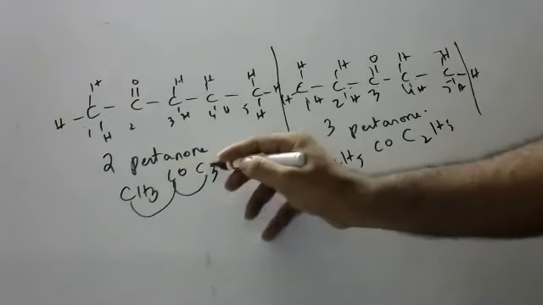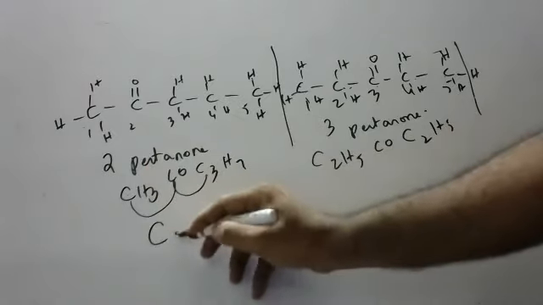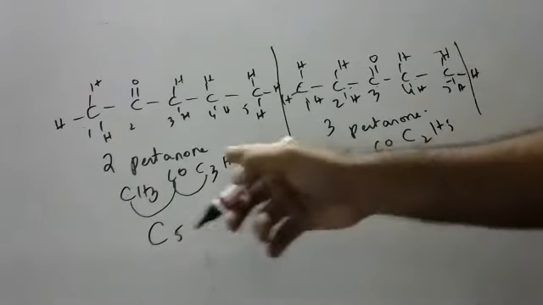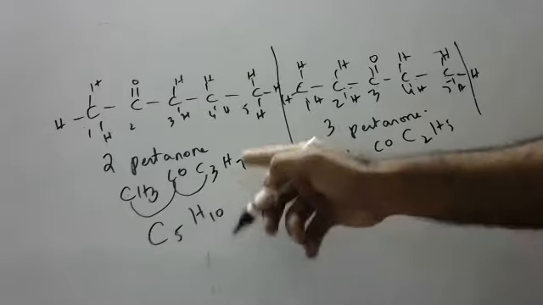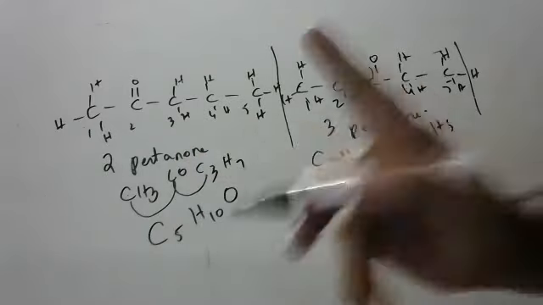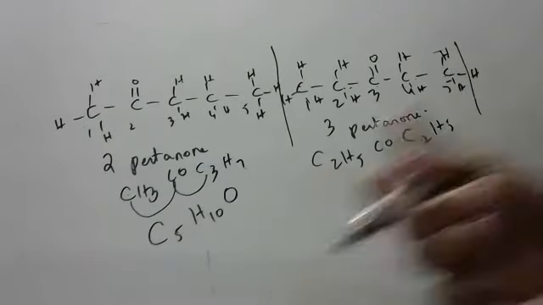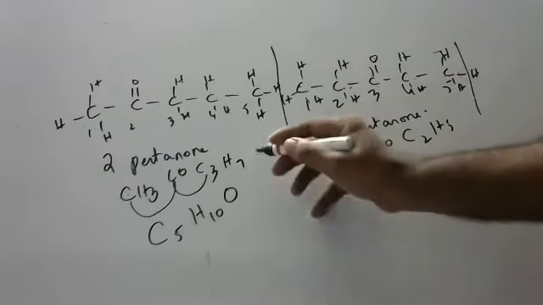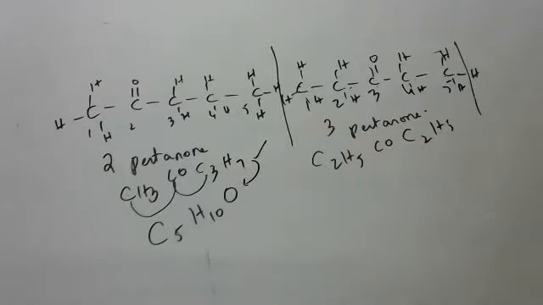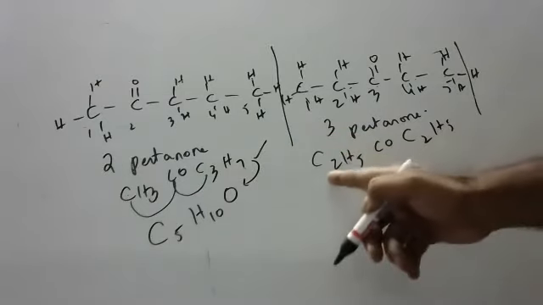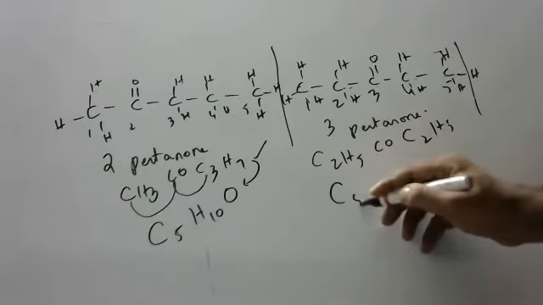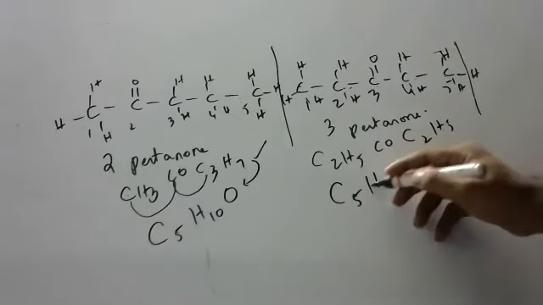Slowly you see, children. How many carbons are there? 3, 4, 5. Five carbons are there. How many hydrogens? Ten hydrogens. How many oxygen? One is there. What is that, sir? That is called the empirical formula, children. Joining all and writing it is called the empirical formula. Again, here also you write the empirical formula. How many carbons? 2 plus 1 plus 2. C5H10.